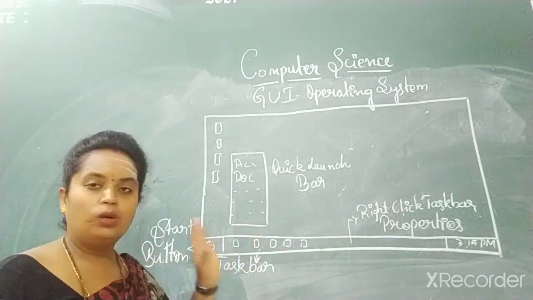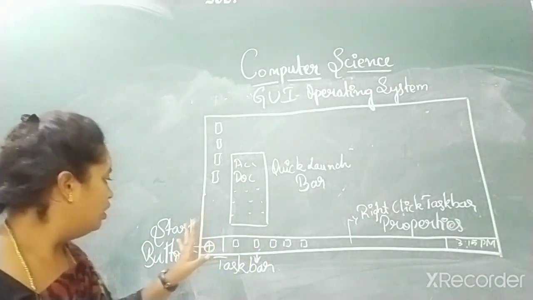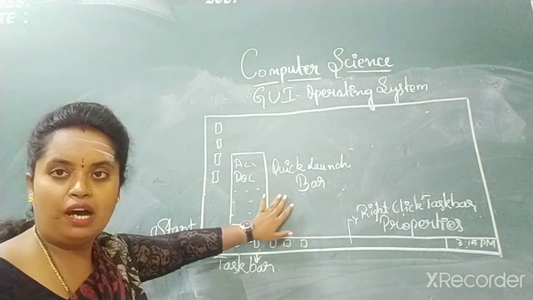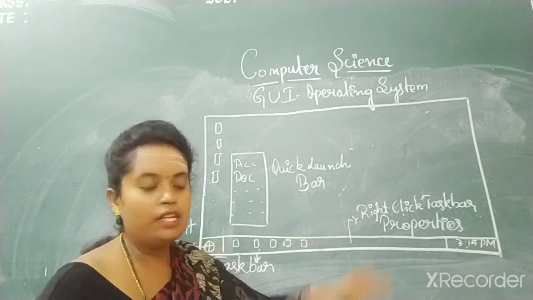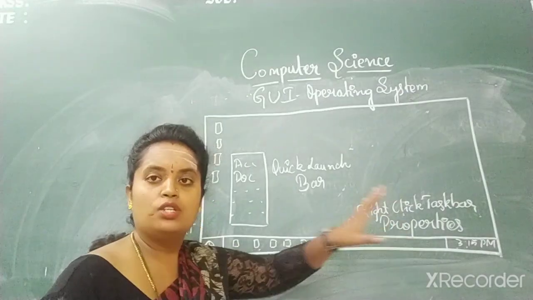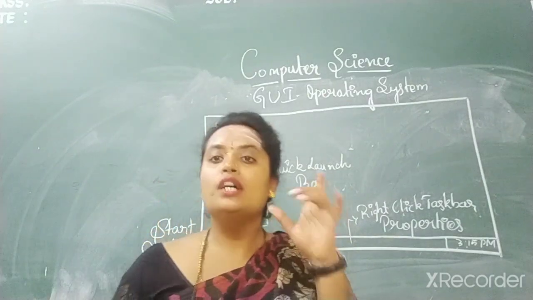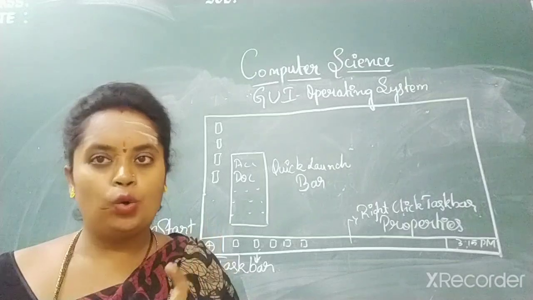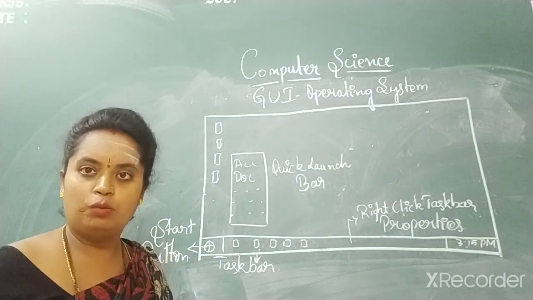Is there any doubt now? I explained what a taskbar is, what the start button is, what a quick launch bar is, and how to customize it. Customizing is changing the properties. Right click on the taskbar, click on properties, make whatever changes you need, save the changes and click on the OK button. Fine children, shall we move on to the next one?